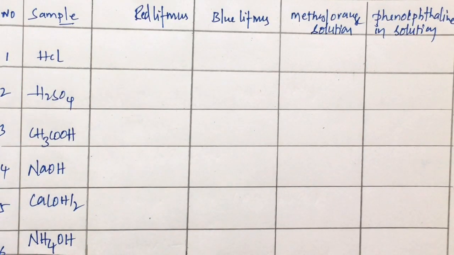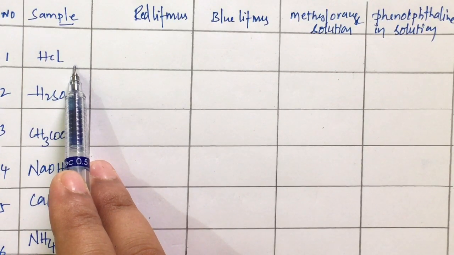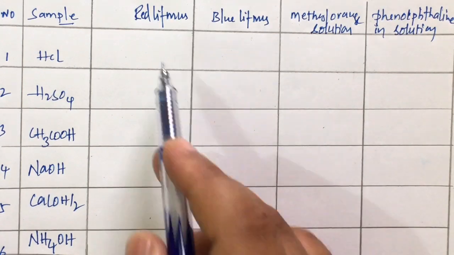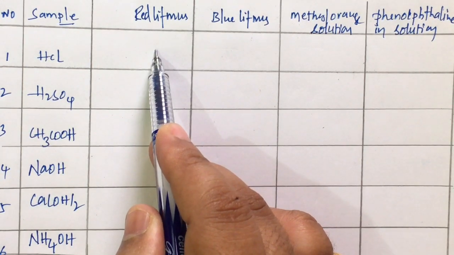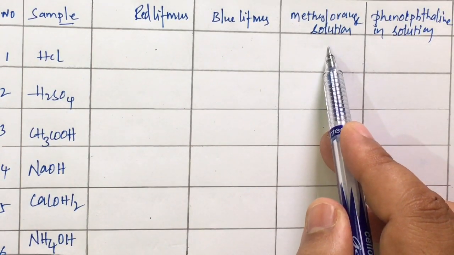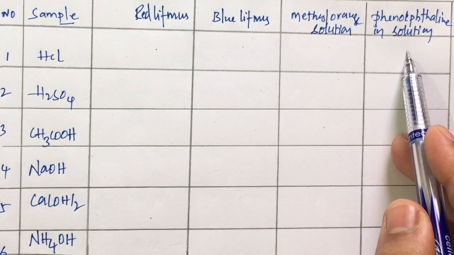First, take 4 test tubes, or 4 beakers or 4 watch glasses, as the materials are available. Put a drop of HCl solution in each one of them and test the solution. Now dip red litmus in the first test tube, blue litmus in the second one, a few drops of methyl orange in the third one, and drops of phenolphthalein in the fourth one.